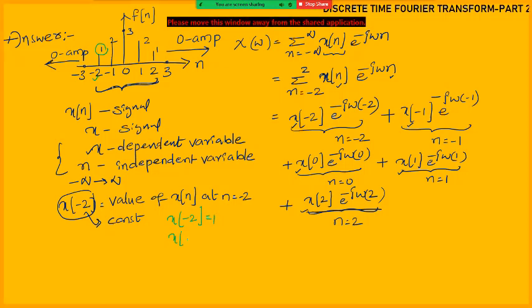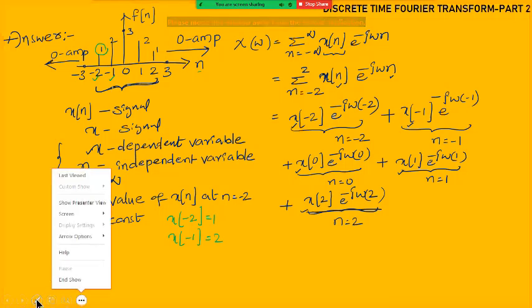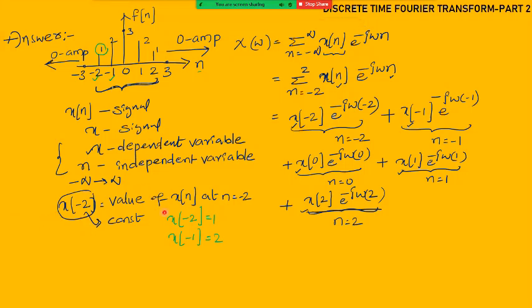What is x of minus 1? It is the value of the signal x of n at n is equal to minus 1. This is n, n is equal to minus 1 is this one. How much amplitude is there? 2. So 2 is the amplitude. Next, at n is equal to 0, this is the n value, n is equal to 0 means this one. So at n is equal to 0, what is the amplitude? 3.